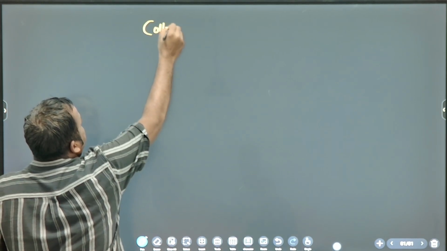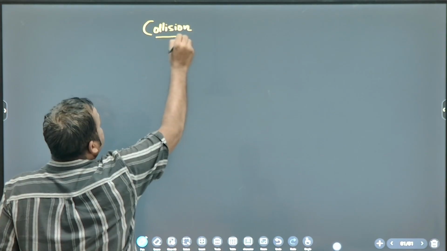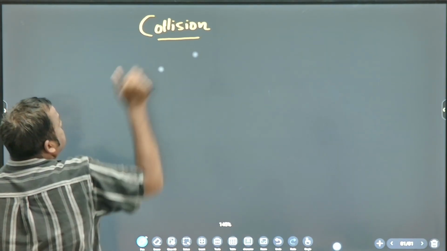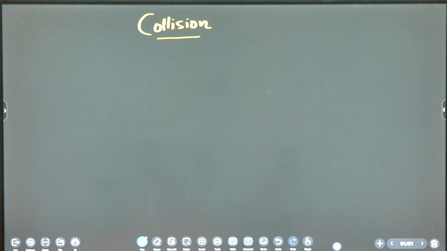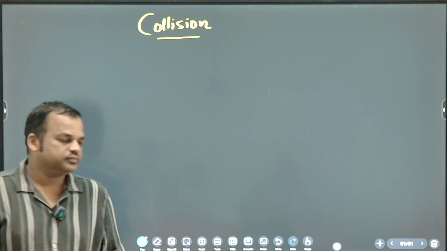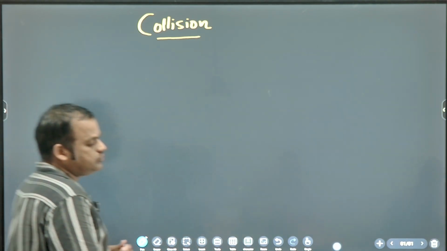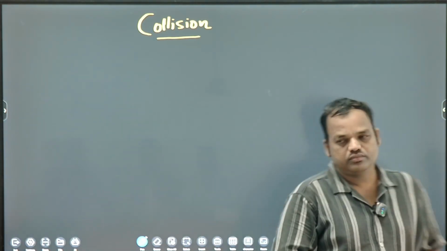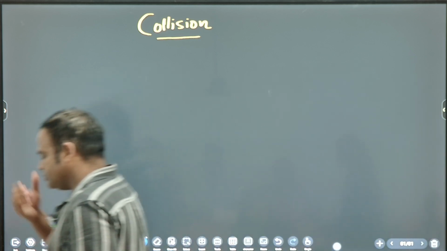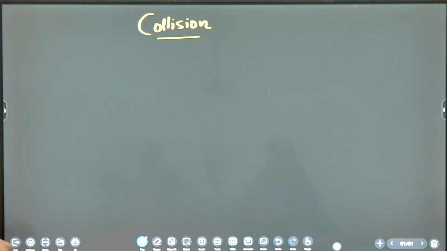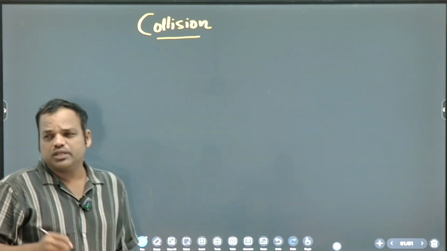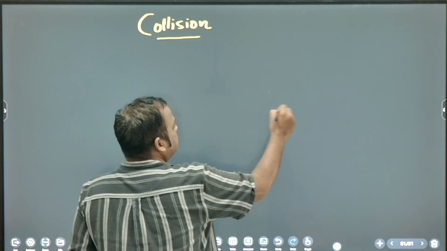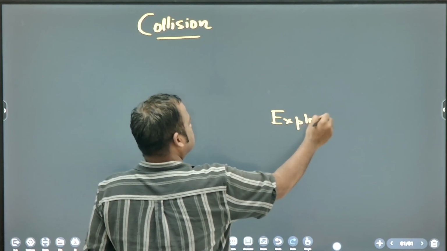We'll do collision, note down. Collision, okay. Explosion means we discussed in explosion what happens.